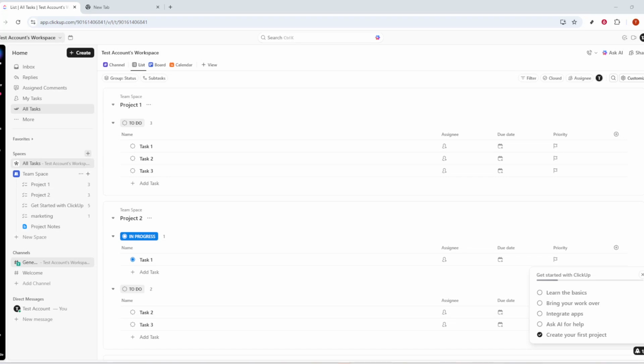In today's video, I'm going to teach you how to create a space and set up stage and time columns in ClickUp. We'll start right inside ClickUp. On the left sidebar, find spaces and click the plus icon to create a new one.